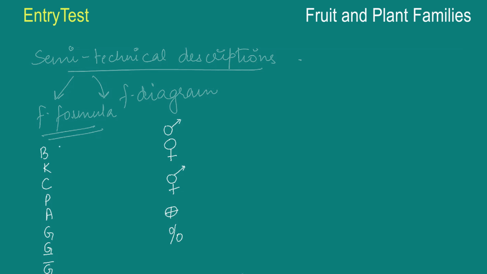B basically stands for bracteate. K stands for the description of the calyx. C stands for the description of the corolla. P stands for the description of the perianth. A is for the androecium. G is for the gynoecium.